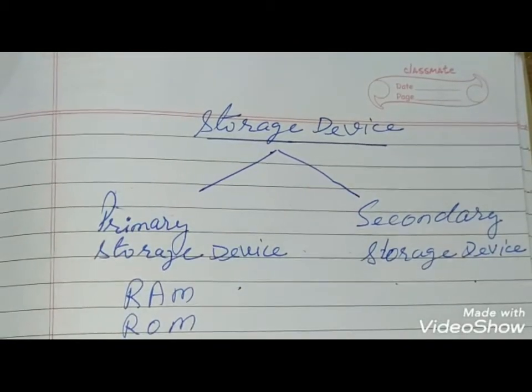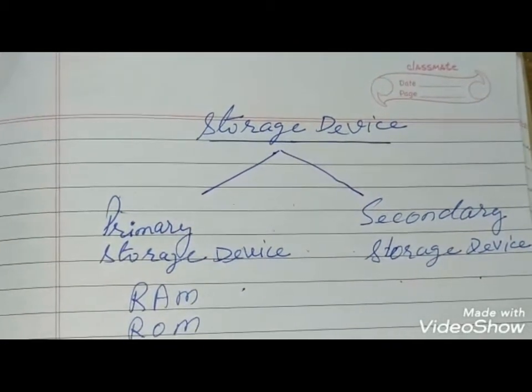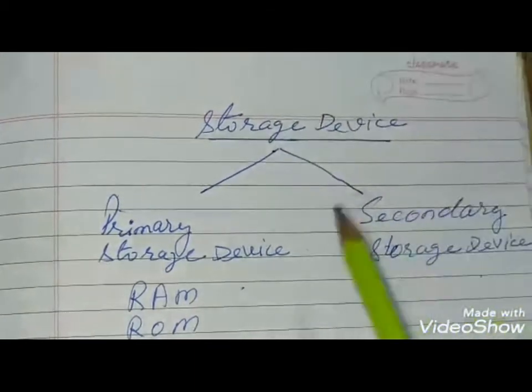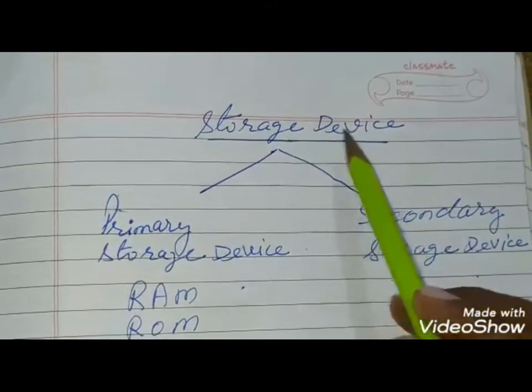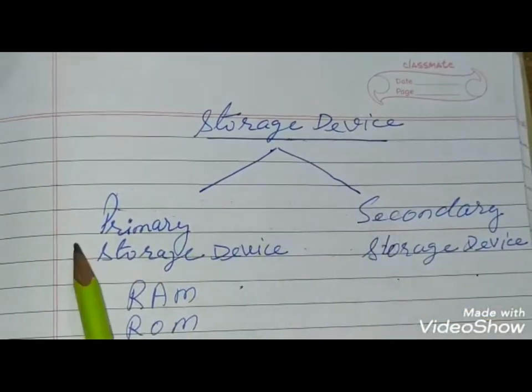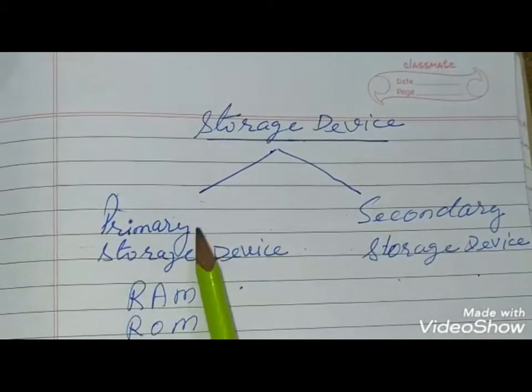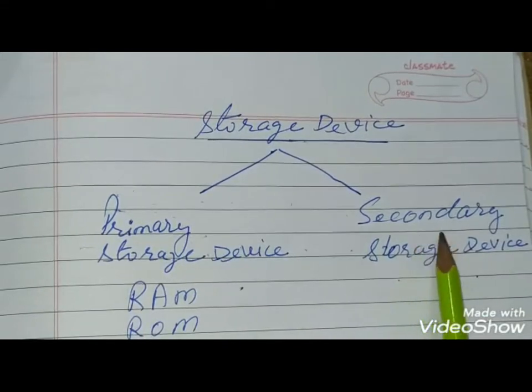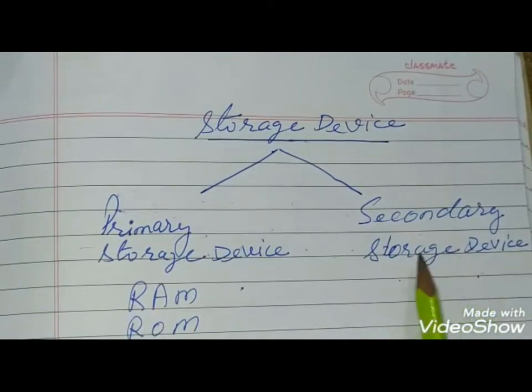Today's topic is storage devices. We have already seen storage devices. Storage devices are of two kinds. One is the primary storage device, also called internal memory devices, and the second is the secondary storage device or secondary memory devices.